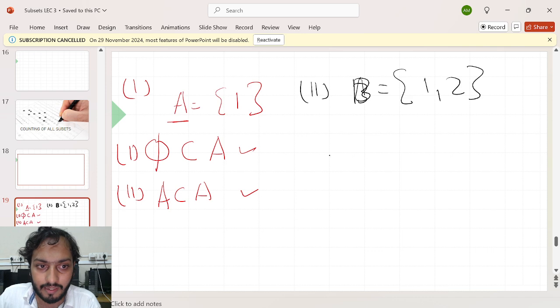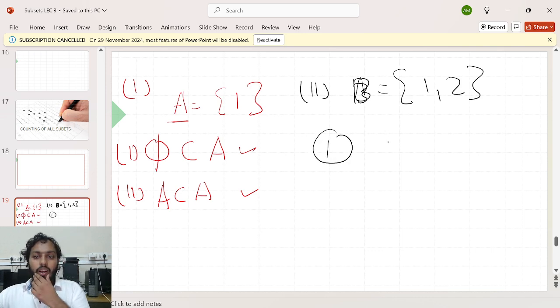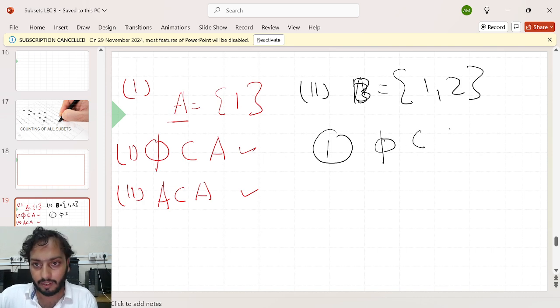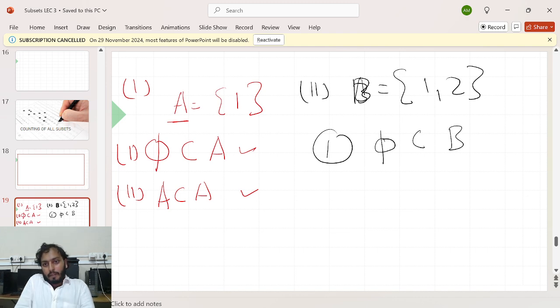Let me come to the first case. It could be zero elements. Do you know the name of a subset which contains zero elements? Only one subset, the empty set. That is the first set which I can say is a subset of my set B, the empty set, which contains zero elements. Am I right?